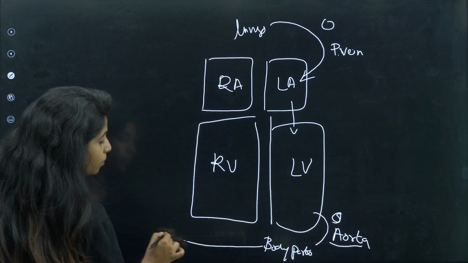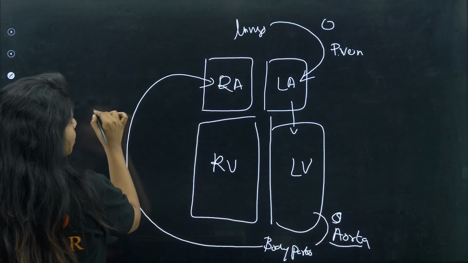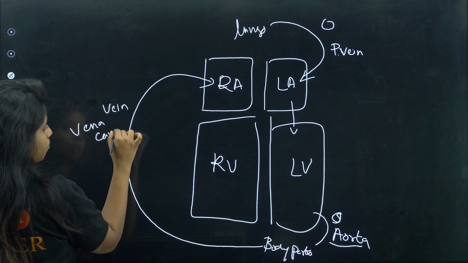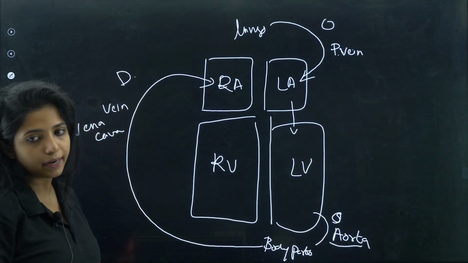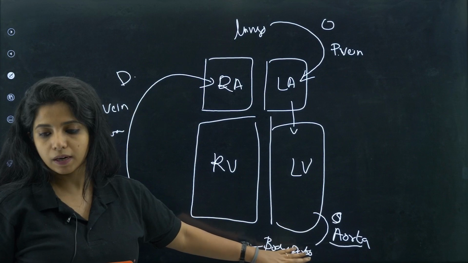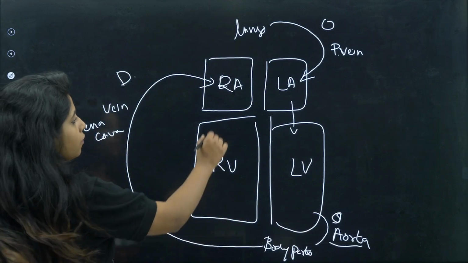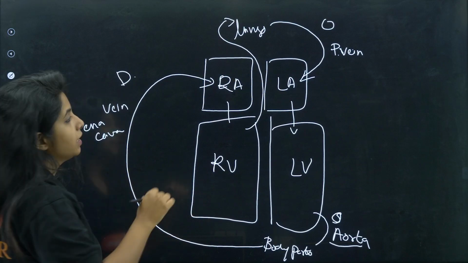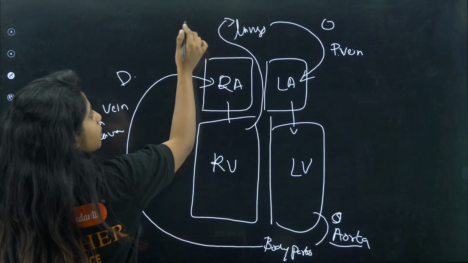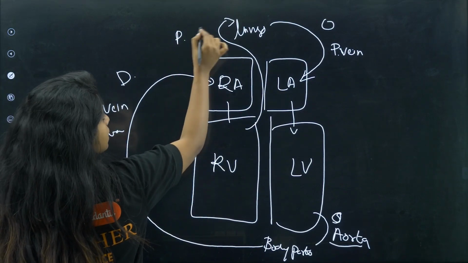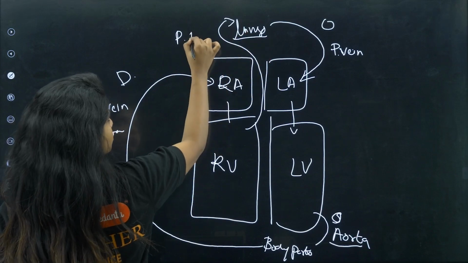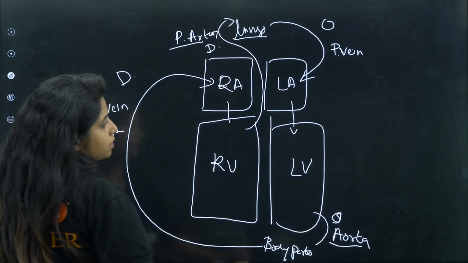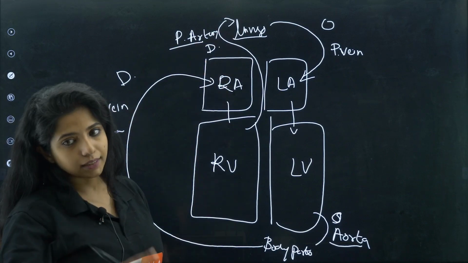From here, deoxygenated blood will be going back to the right atrium with the help of a vein, which is known as vena cava. And please remember, it is deoxygenated blood because your body got the oxygenated blood. Now it is returning back deoxygenated blood. From here it goes there. From here it will be going back to the lungs. And it is carrying away from the heart, so it has to be an artery. Since it is associated with lungs, it has to be pulmonary artery. And one more thing, it is deoxygenated blood itself. So please remember that.